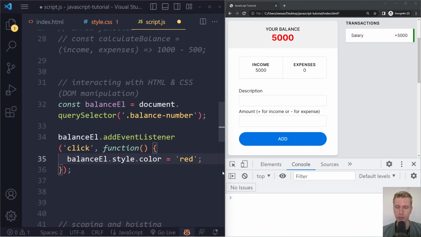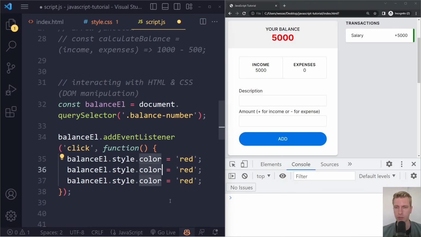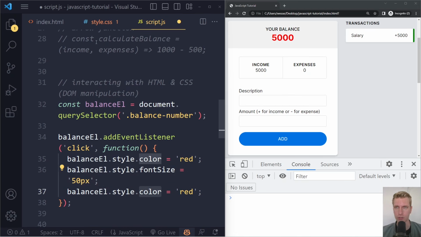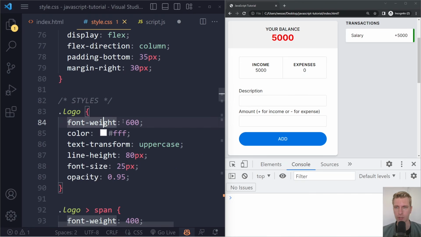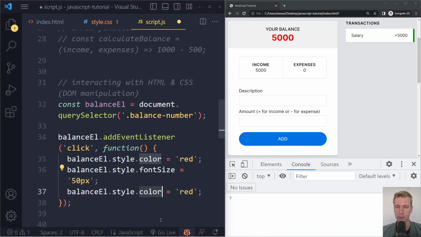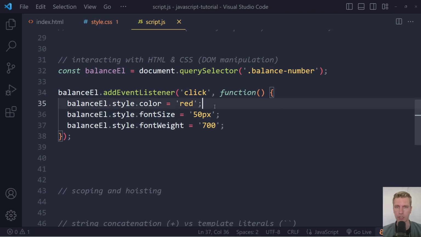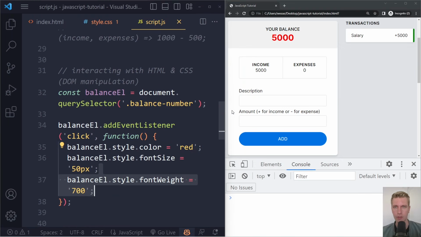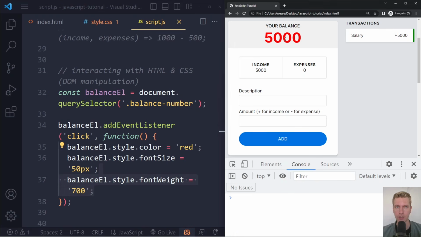Let's say we want to change many things. So we may also want to change the font size, and maybe also the font weight. Another thing you want to do with text sometimes. Maybe this should become even bolder, 700, right? So here we now have three statements, and if we save and refresh and click, you can see it becomes bigger. The font weight doesn't actually change. Maybe this should be 800, but you can see we're changing a bunch of stuff here.